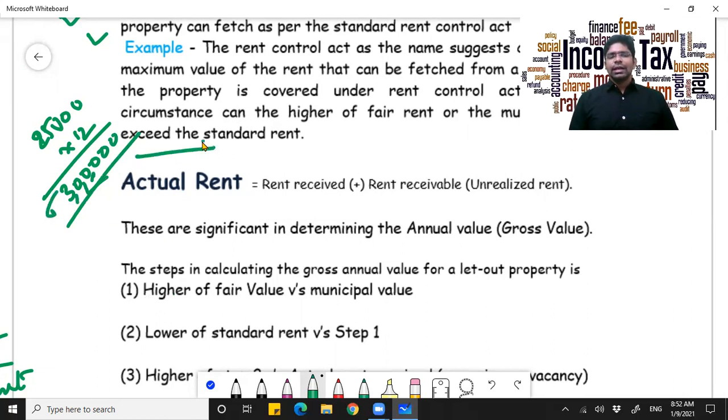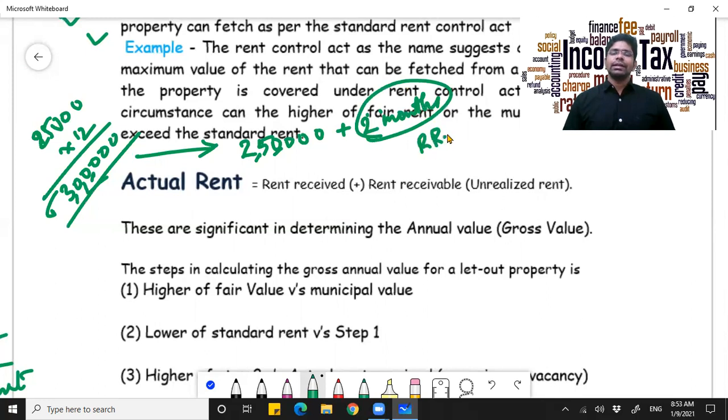Now, out of this 3 lakhs, your tenant has paid you 2,50,000. But for a period of 2 months, he told you he'll pay you later. This is rent receivable, not received. So your actual rent has to be considered as the rent that you have already received and the rent which is yet to be received, which is receivable, that is, unrealized rent. Now, how do you calculate the annual value is the next point.